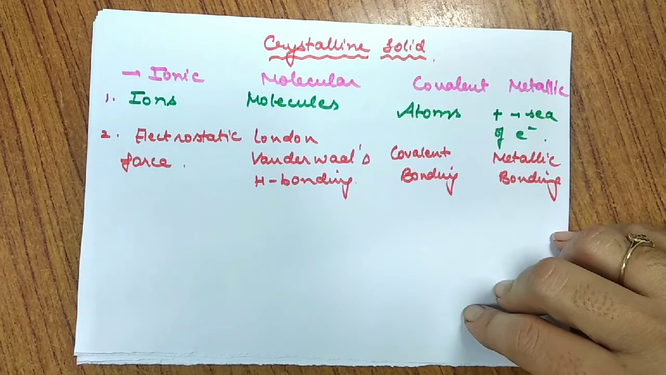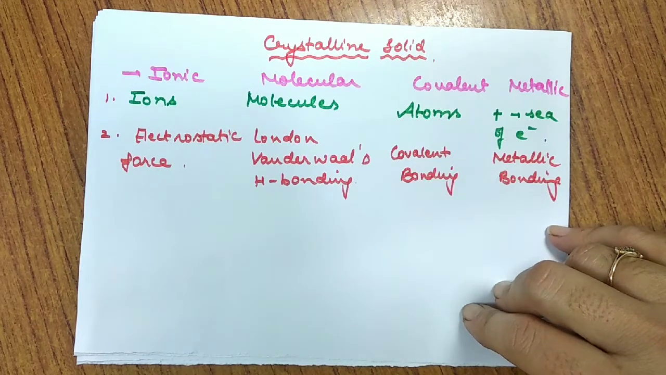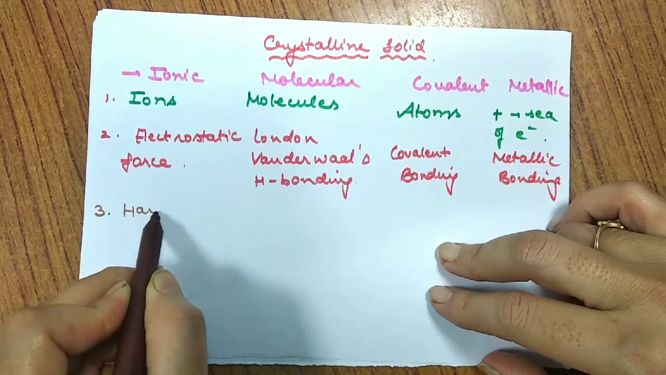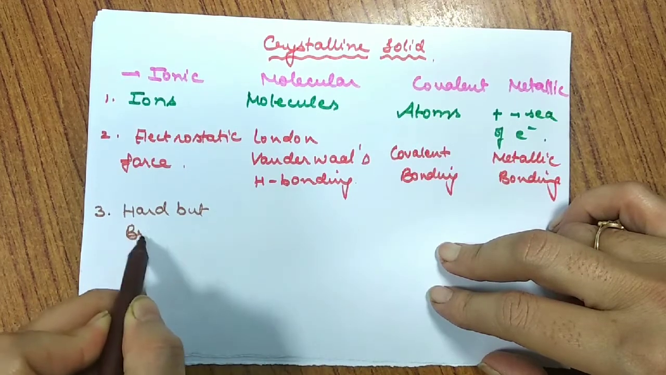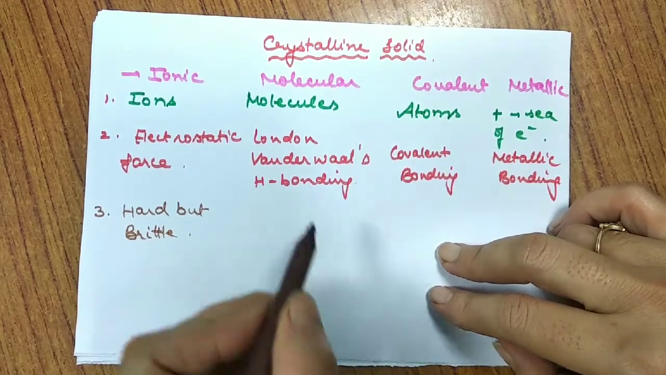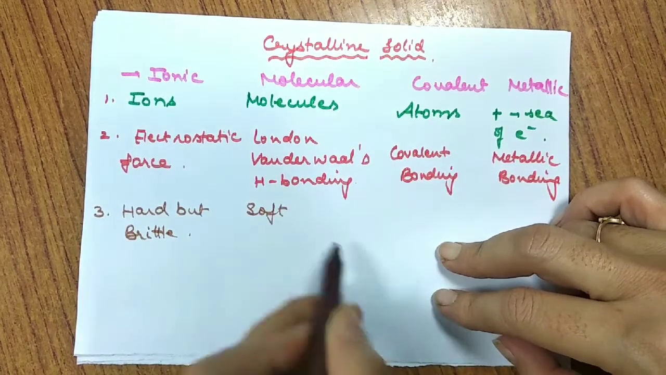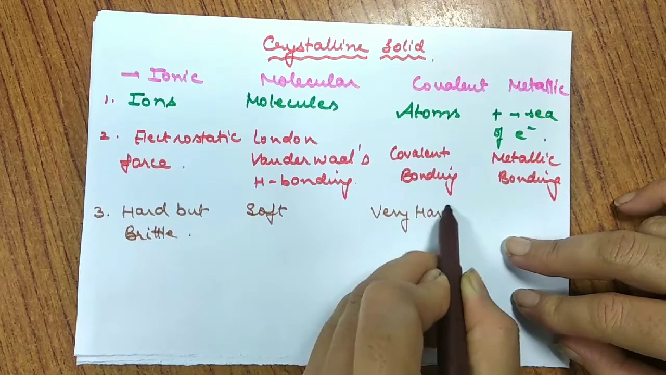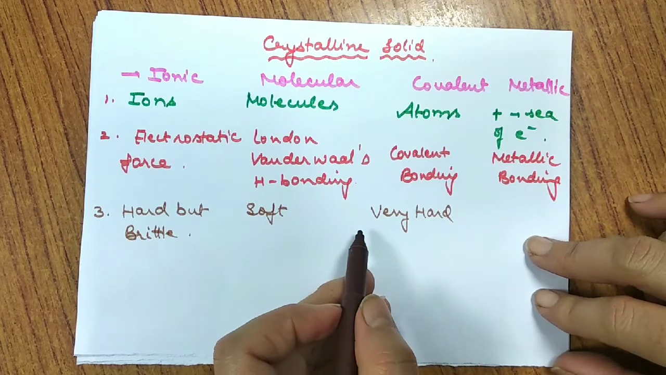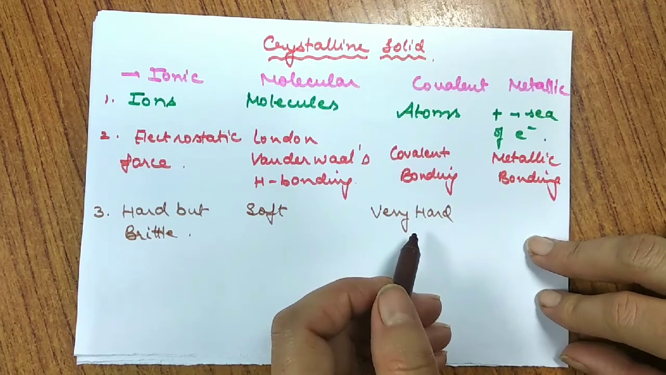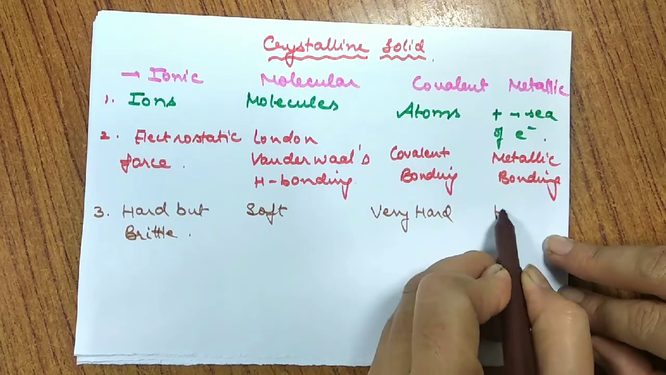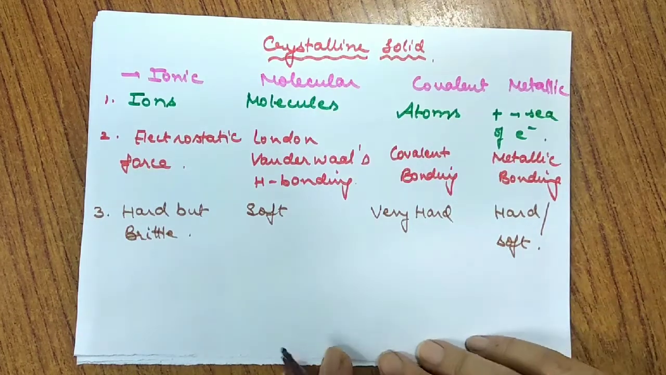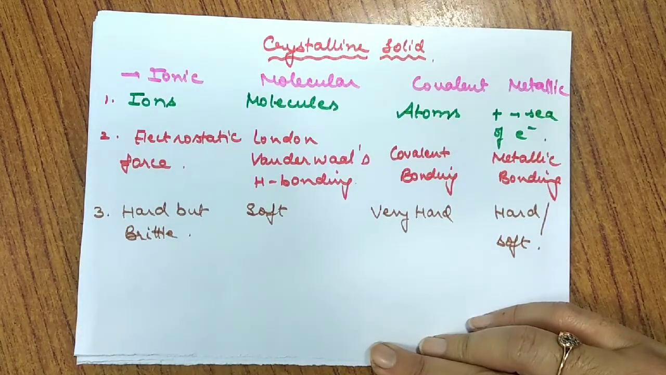Let us move to the next point of classification, which is their nature. The nature of ionic solids: they are hard, but they are brittle. Molecular solids are very soft. Covalent solids are very hard, and very good examples are diamond and carbides. Similarly, metallic solids are mostly hard, but sometimes they may be soft, like sodium, potassium, and lithium. So this is about their nature.